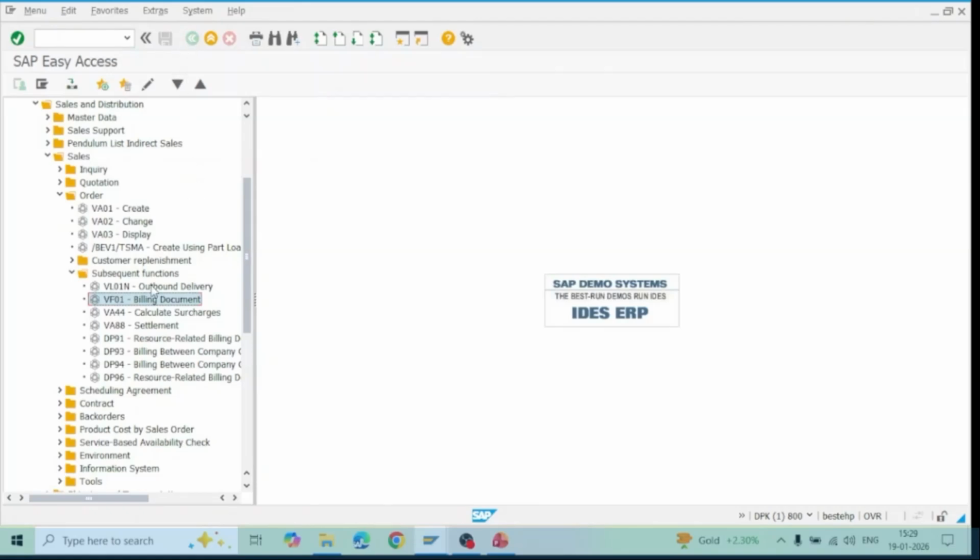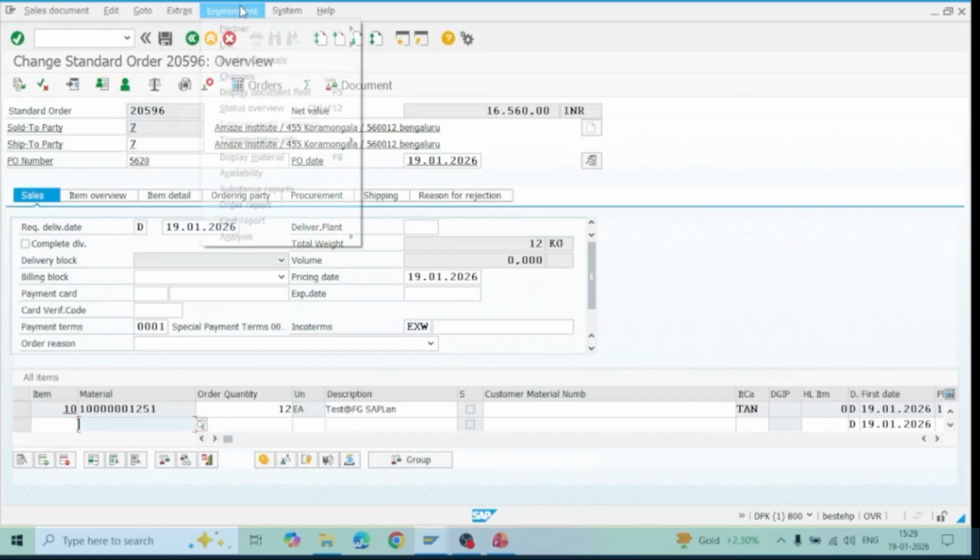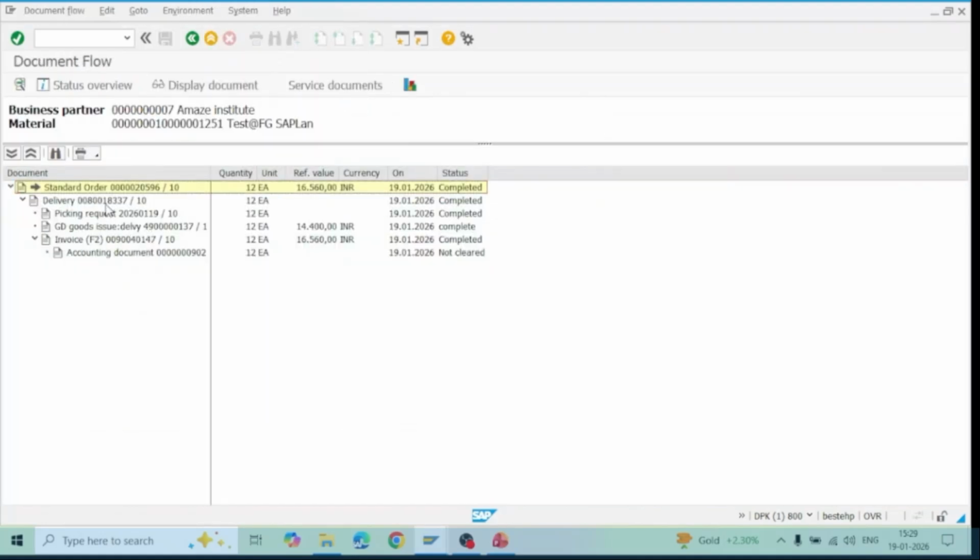You can go to the sales order, go to the environment, and check the document flow again. Now your delivery processing is completed and your invoice is generated here. The invoice is completed, but we have not received the payment from the customer side. So that is why the accounting document generated for billing is not cleared.